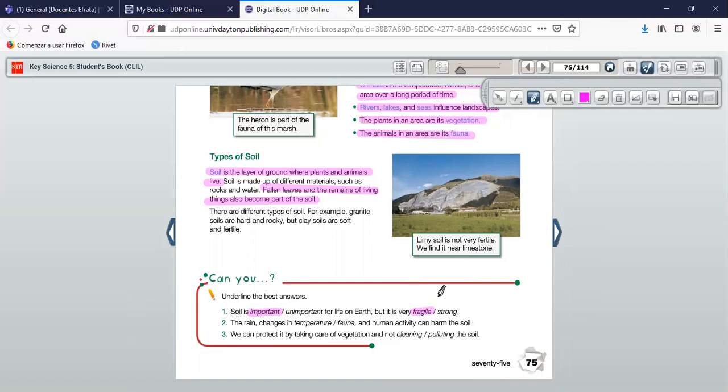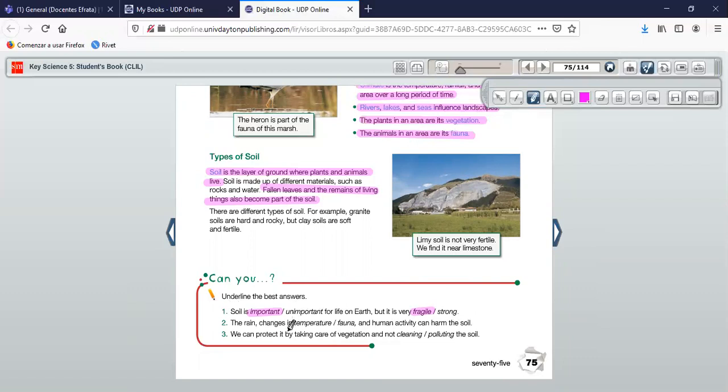Number 2, let's go to number 2. The rain changes in temperature or fauna. Let's think a little bit. The rain, la lluvia, changes in temperature or fauna, and human activity can harm the soil.